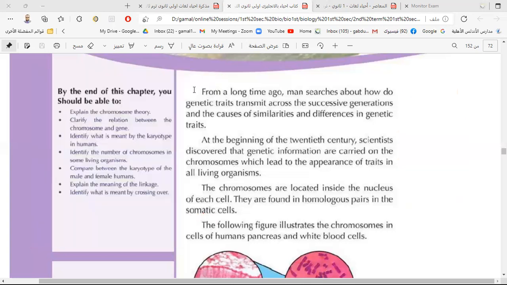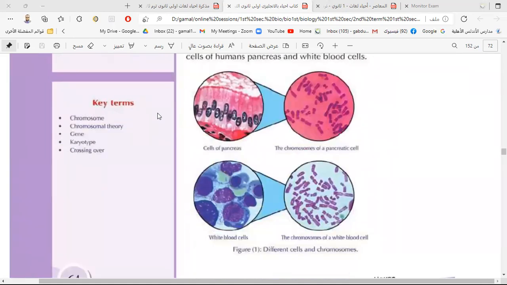How many chromosomes are in each species? It is a fixed number. In each cell, there is a fixed number of chromosomes. For example, we have here a pancreas cell. This pancreas cell has a fixed number of chromosomes because it is a somatic cell. It has 23 pairs of chromosomes, or 46 chromosomes. Why 46 chromosomes? Because it is a somatic cell.